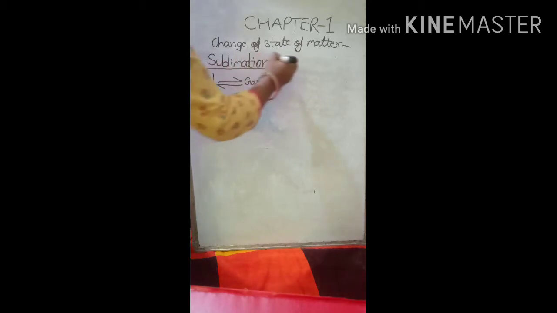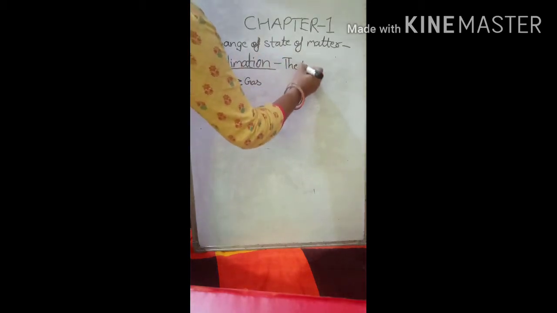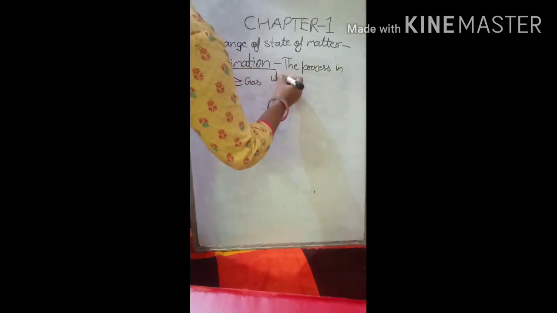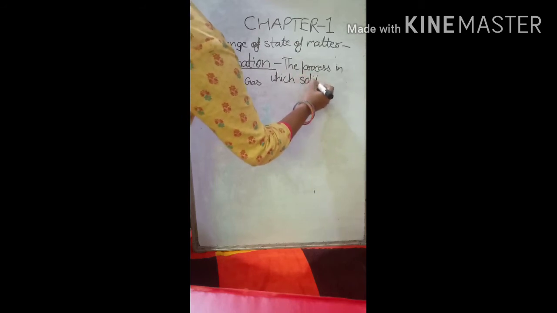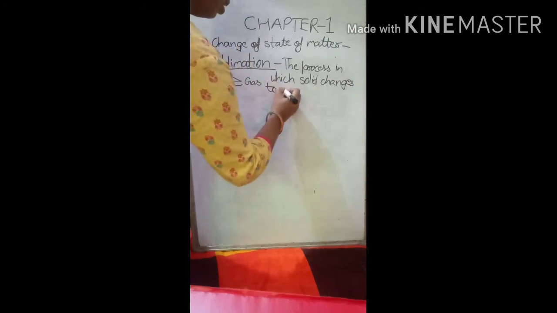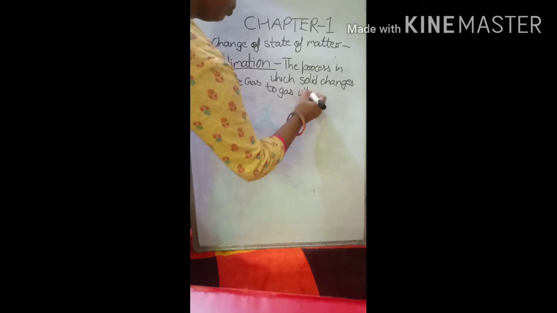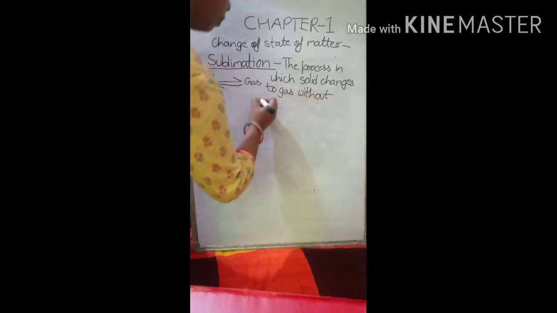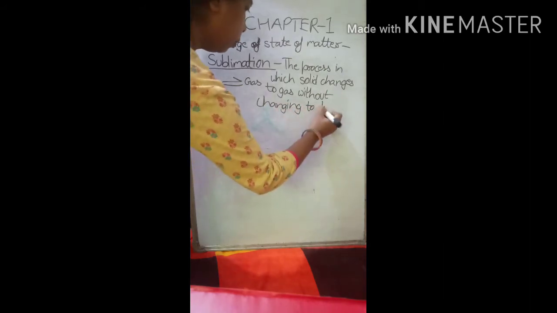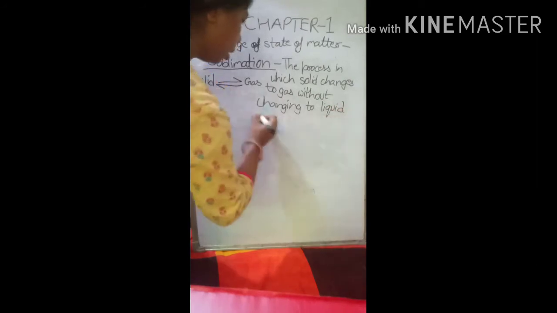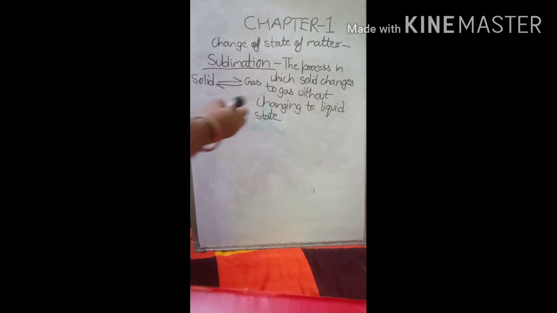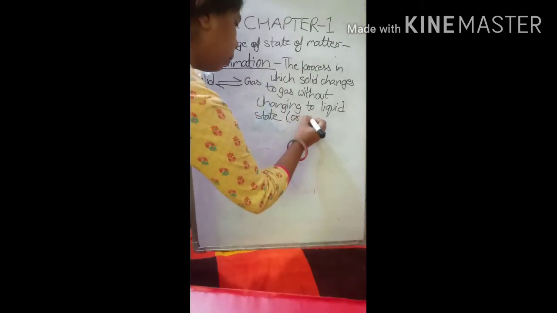So the definition of sublimation, that is the process in which solid changes to gas without changing to liquid state. Without changing to liquid state is known as sublimation, or vice versa.